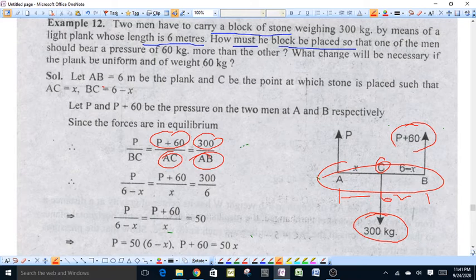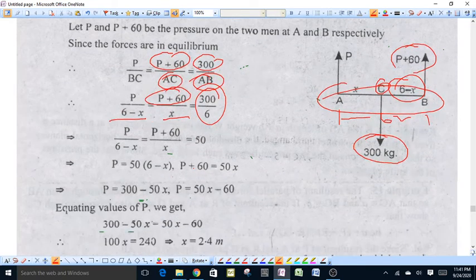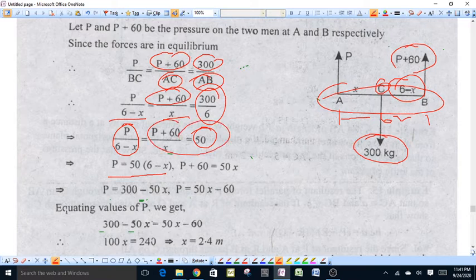Total AB is equal to 6 meters and AC is equal to x, therefore BC will be equal to 6 minus x. By putting these values of BC, AC and AB, we have P upon 6 minus x, P plus 60 upon x, is equal to 300 upon 6. From first and last we have P upon 6 minus x is equal to 50. From this we have P is equal to 50 into 6 minus x. From the last two, P plus 60 is equal to 50x. From this we have P is equal to 50x minus 60.